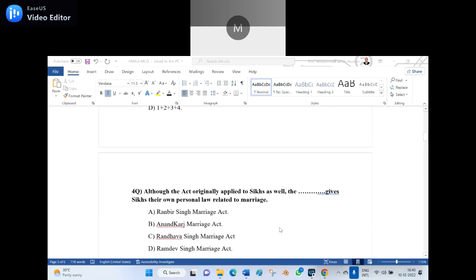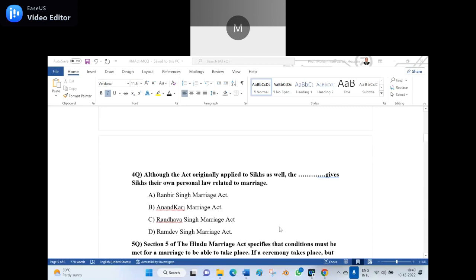A. Ranbir Singh Marriage Act. B. Anand Karj Marriage Act. C. Randhawa Singh Marriage Act. D. Ramdev Singh Marriage Act. B. Anand Karj Marriage Act. It is for the Sikhs. They will follow personal law. But in Bombay, one more thing. In Bombay High Court, a petition has been filed for them also to become part of the Hindu Marriage Act.